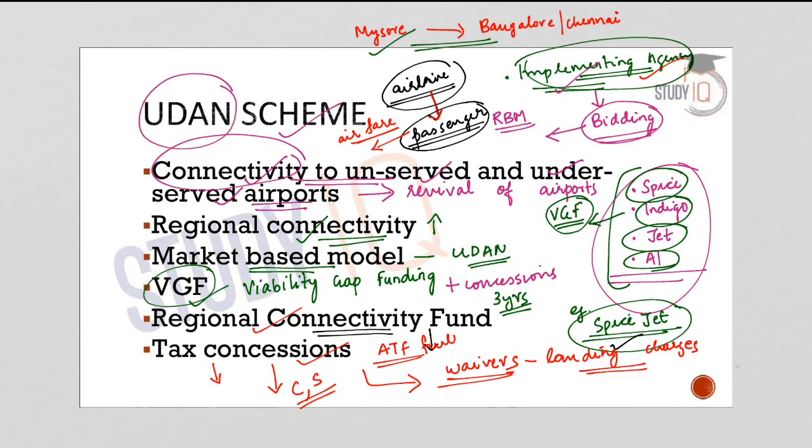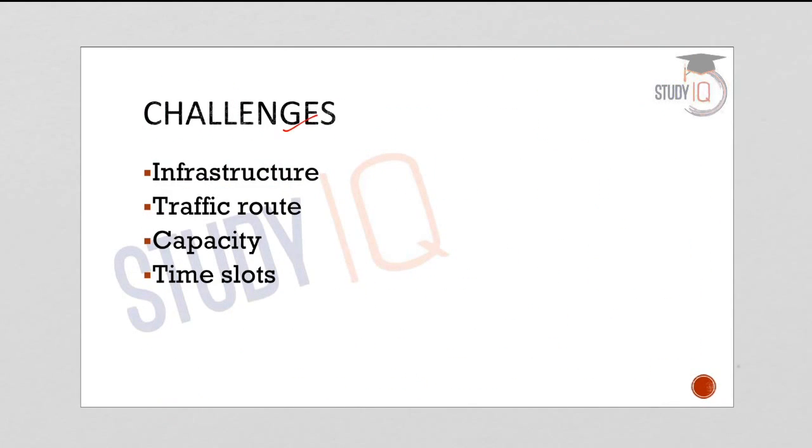So air travel would become affordable, and this will also give a boost to the tourism sector of the country, and this will also create employment generation. So this is the UDAN scheme in brief. Now let us come to the challenges of the scheme.